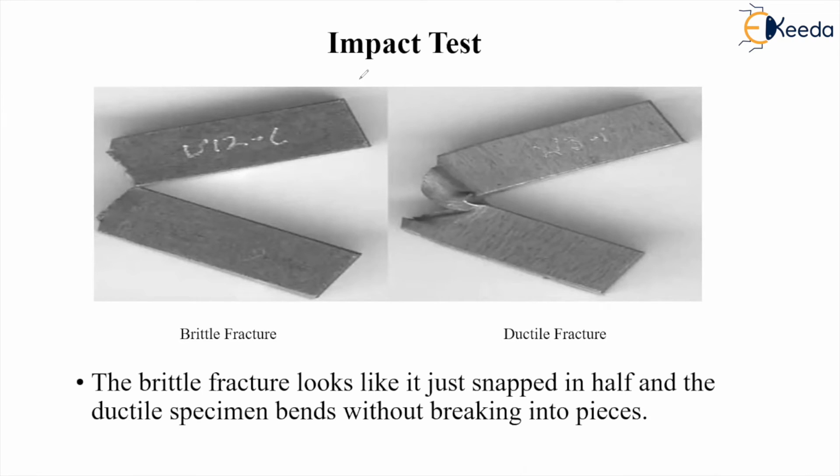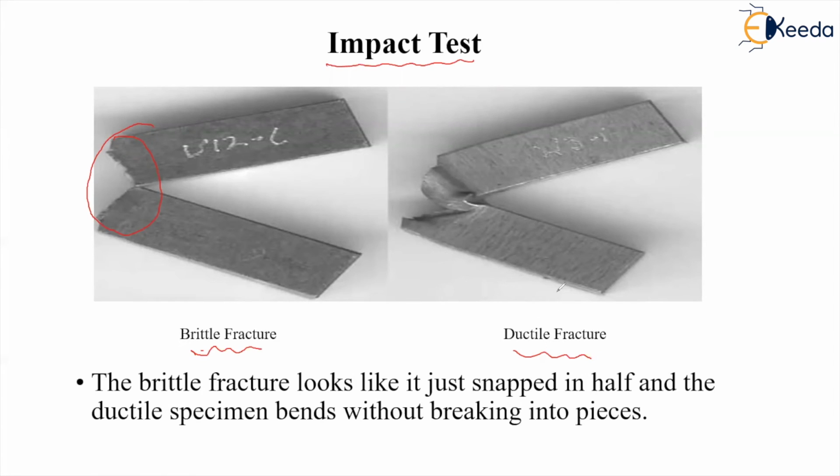You can see here there is a practical demonstration after the breaking of the part. Two types of fractures are shown here, as the impact test is done on two materials. One is the brittle fracture and another is the ductile fracture. You can see in the brittle fracture, the specimen is divided into two separate parts, like this, right?